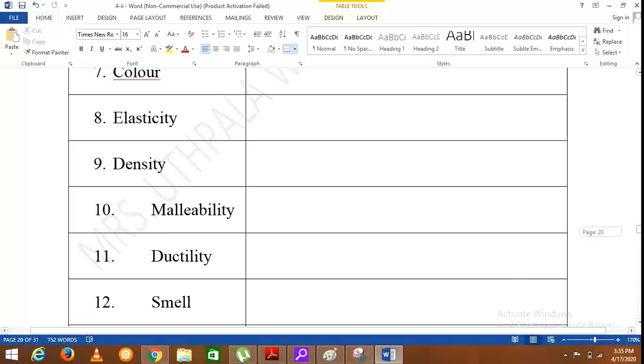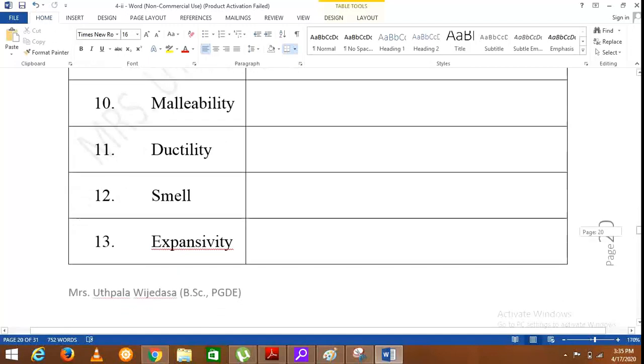Smell, you know, is the sensation caused in the nose due to the volatility of the substance. For example, if we open a cologne bottle, cologne is a volatile substance. Therefore, these particles get into the atmosphere and make a sensation in our nose.